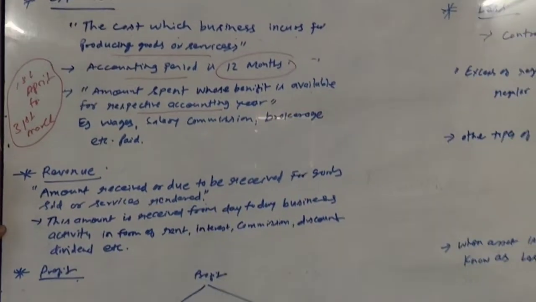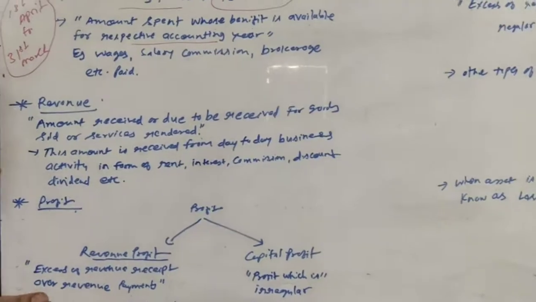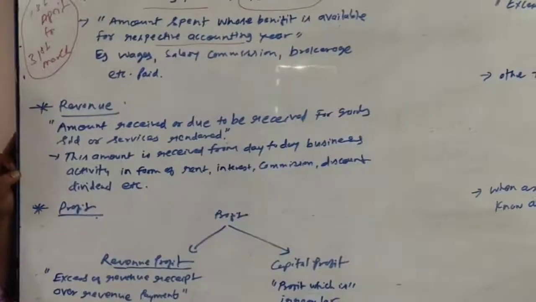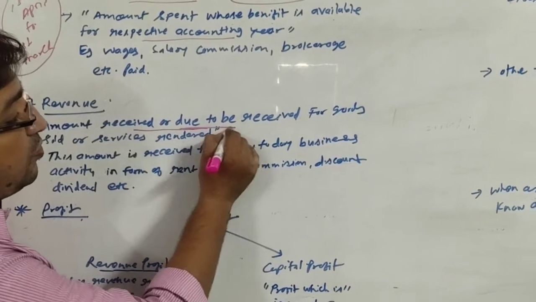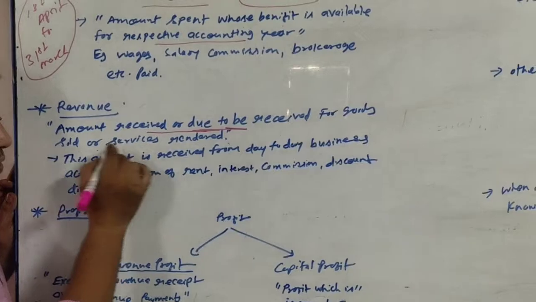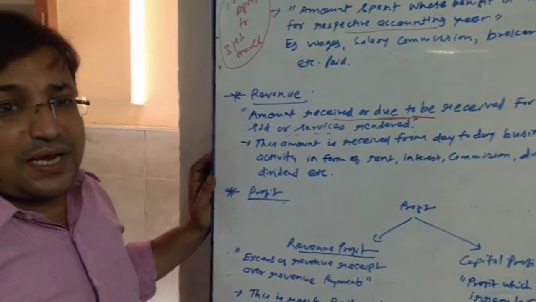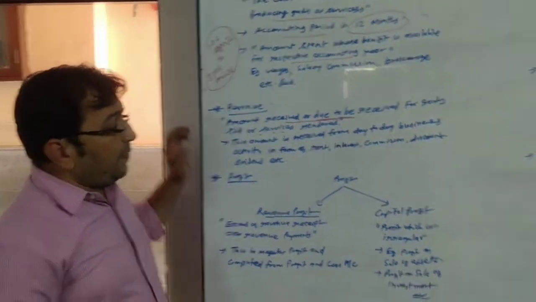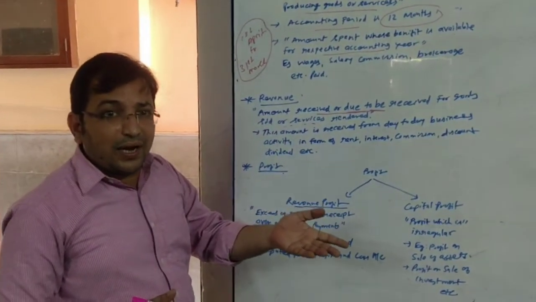Now revenue. Revenue is what? When amount is received or due to be received for credit sale of goods or services. Amount received or due to be received for goods sold or services rendered. Goods and services are sold or rendered in two ways: one for cash, another on credit.